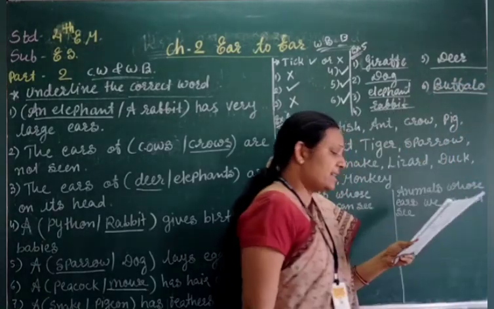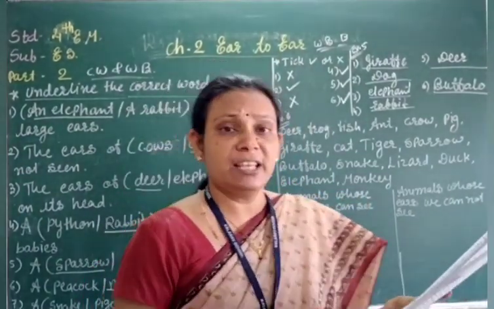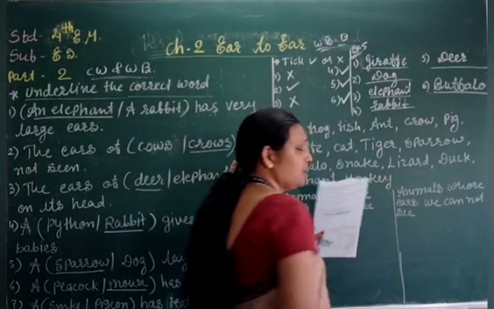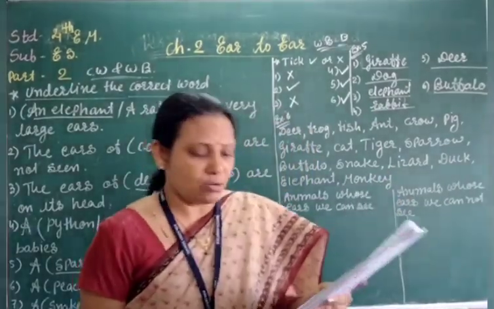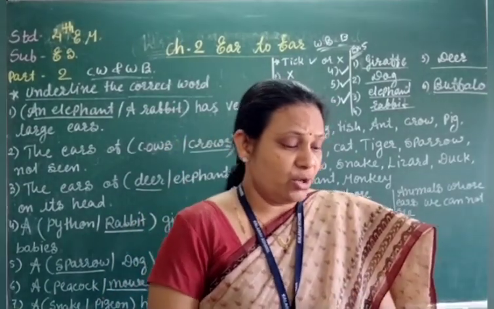Now students, in the example, for elephant ears, it is written giraffe, but it is wrong. Elephant ear is the mouse. Elephant has got the mouse ear. Clear students? So this correction you have to do.